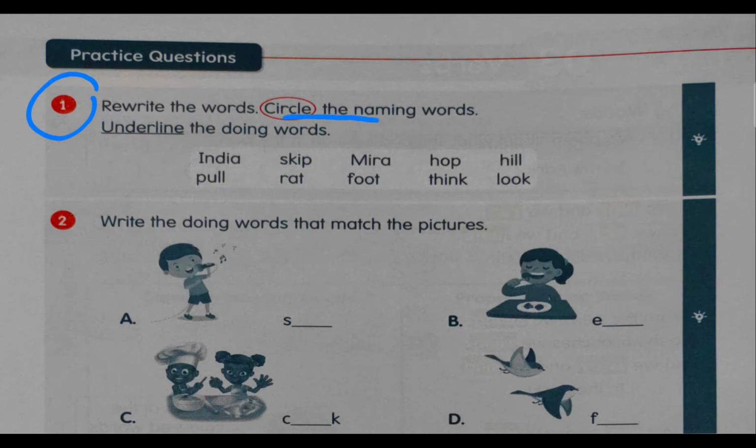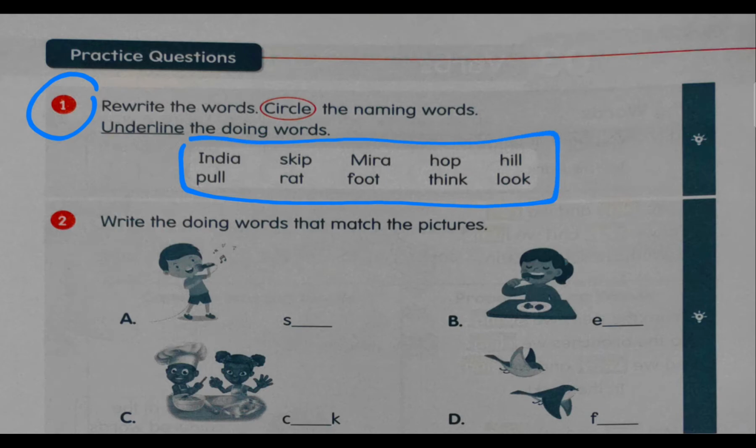And then circle the naming words. So, after you rewrite the words, you will have to circle the naming words and you will underline the doing words. Now, we have done naming words, right? Names of people, places, animals, and things. And you will underline the doing words. You understand? So now you have to look at all of these words in this box. You will write them in your copy. Do not do it in your book, okay?